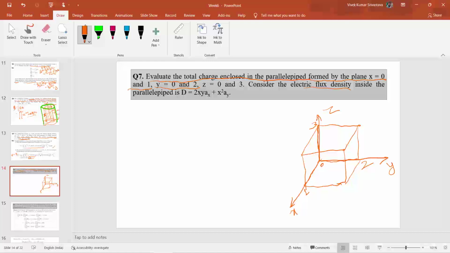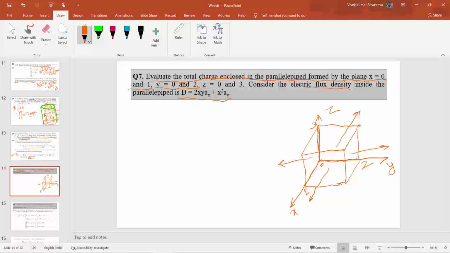So from this expression we can say that flux emanates only from the x-axis and y-axis, whether it is from the front side and back side, left side and right side, and no flux will emanate from the top and the bottom. So flux will emanate only through the surface area which is along the x-axis and y-axis.